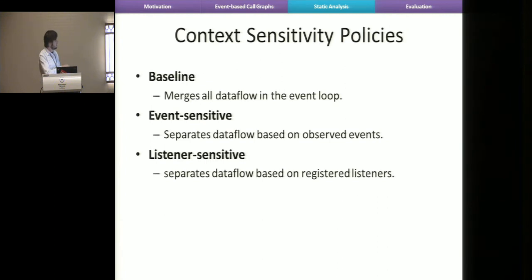The two others we looked at are the event-sensitive one. So the event-sensitive analysis is the obvious thing to do. So you just have a context for all seen events. But the number of seen events can be exponential, the subset of all seen events. So we had some concerns about this being expensive. So we came up with a different type of sensitivity where we separate contexts based on the set of currently registered listeners.